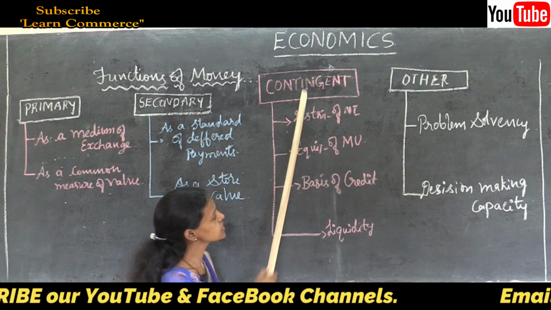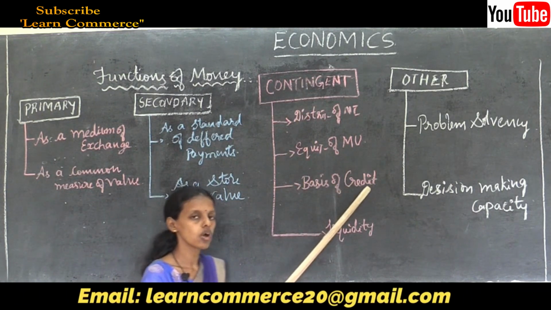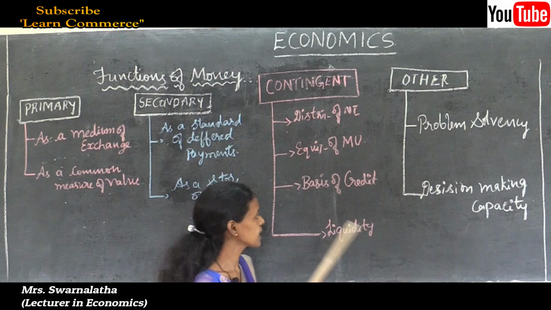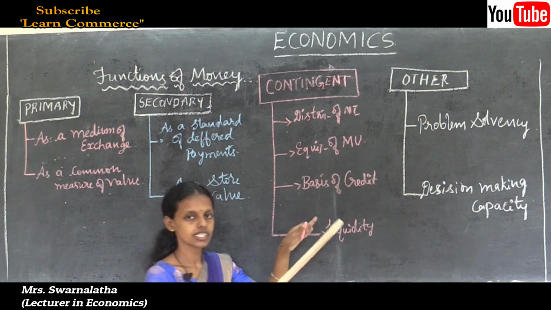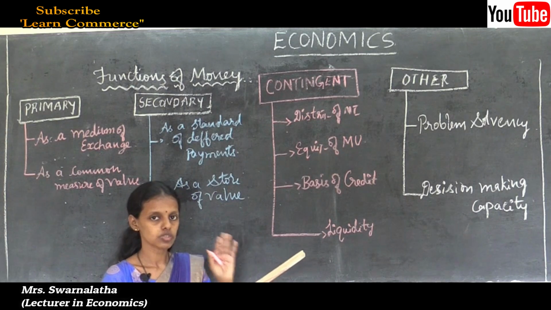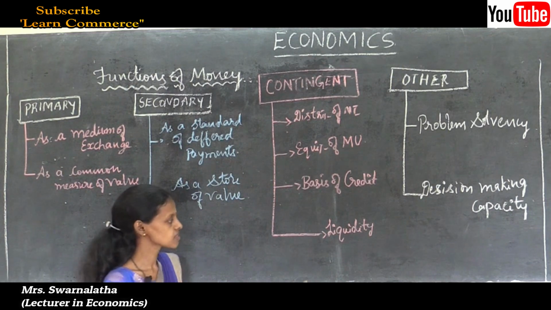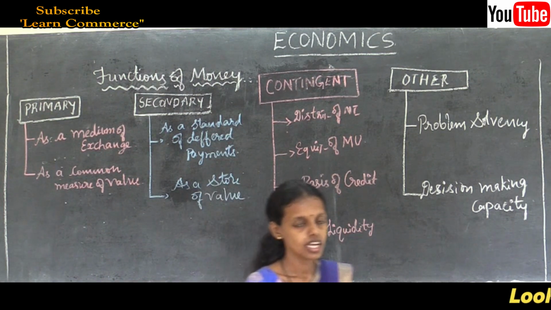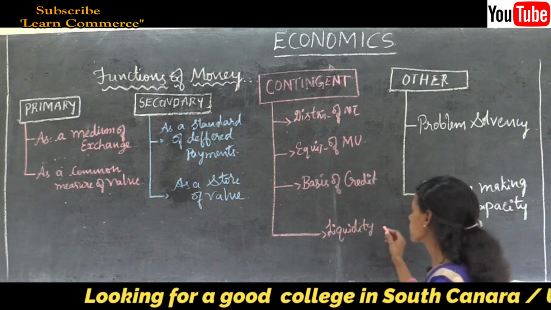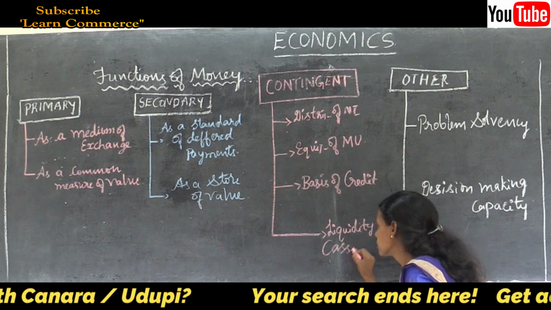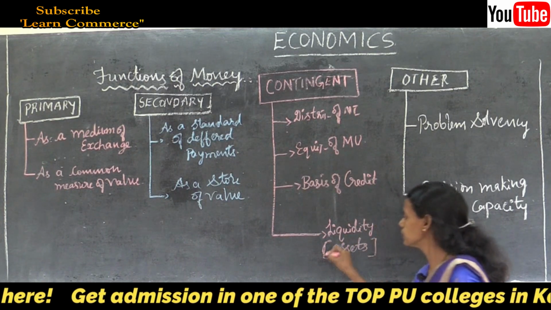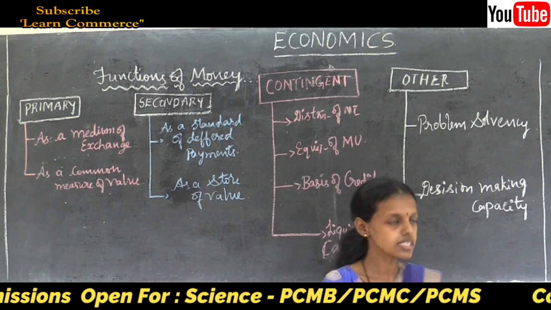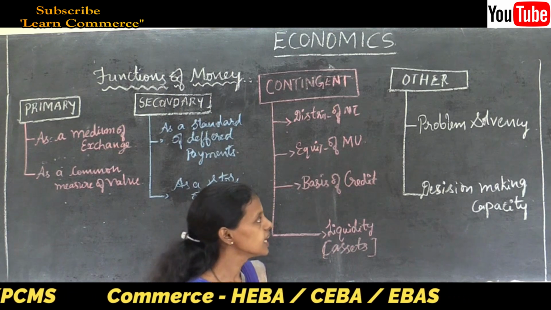Then the third main contingent function is that money is the basis of all credit activities. The credit system mainly depends upon money. Any kind of credit, bank credit or any other credit, is in the form of money, whether paper notes, currencies or coins. The last contingent function is that money is the most liquid of all liquid assets. Liquidity means that. You can convert money into gold, or gold into money. Thus money is the most liquid of all liquid assets.